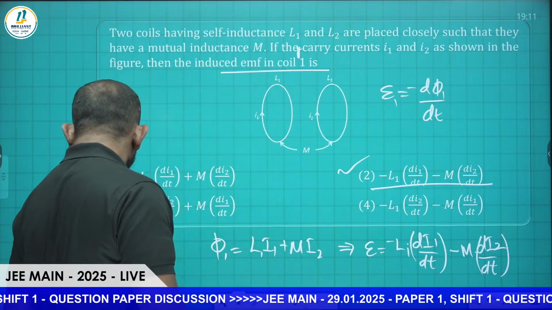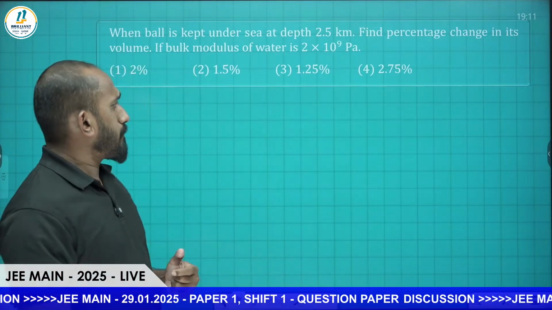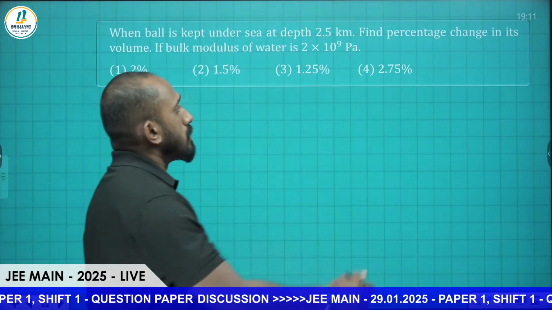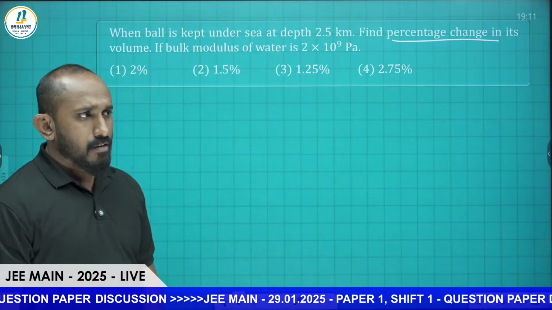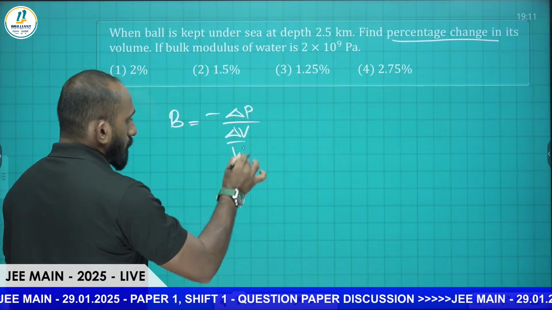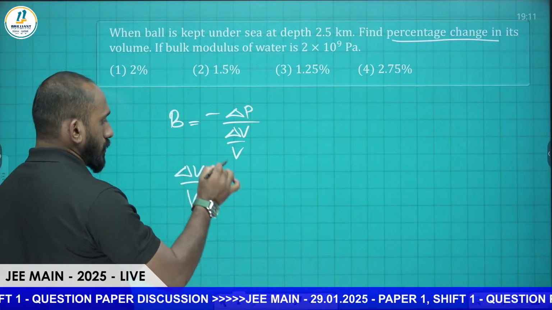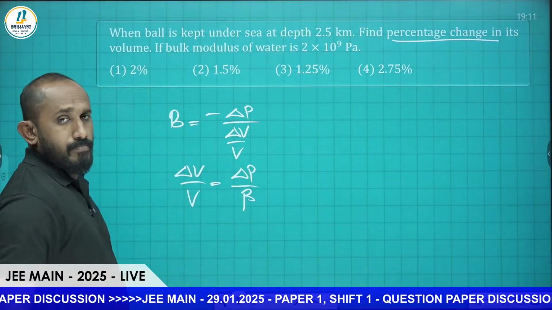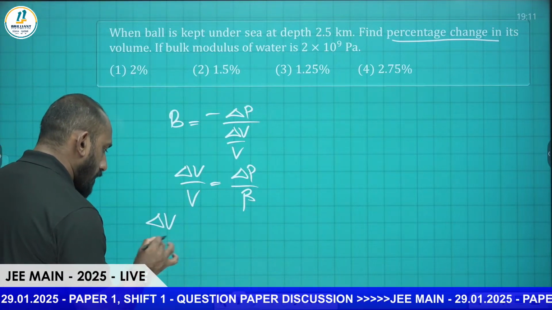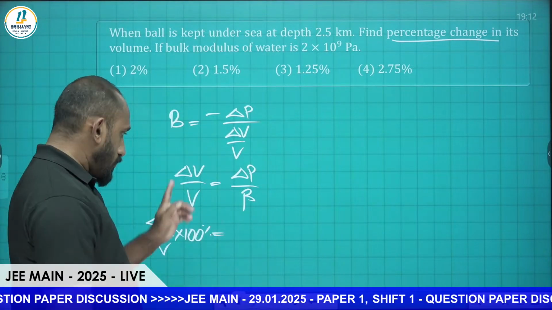Let's see the next question. When a ball is kept under the sea at a depth of 2.5 kilometers, find the percentage change in its volume if the bulk modulus of water is 2 into 10 to the 9 Pascal. So percentage change in volume is the question. We have bulk modulus B is equal to minus delta P by delta V by V. So delta V by V, the change in volume to the original volume, is equal to delta P by B. So delta V by V into 100 is the percentage change, equal to delta P by B into 100.